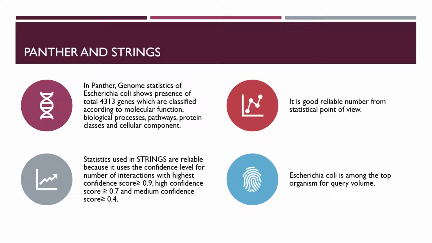In Panther, genome statistics of E. coli show the presence of 4,313 genes, which are classified according to molecular function, biological processes, pathways, protein classes, and cellular component. It is a good, reliable number from a statistical point of view. The statistic used in STRING is also reliable because it uses a confidence level, with the number of interactions with highest confidence being greater than or equal to 0.9.